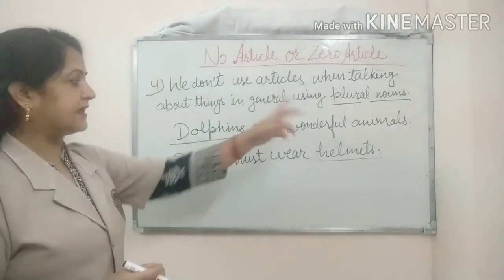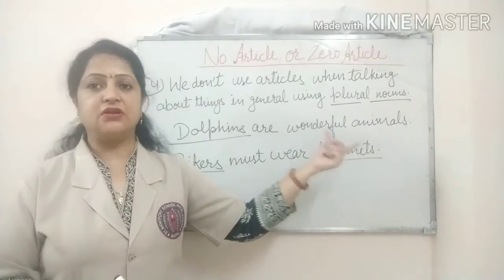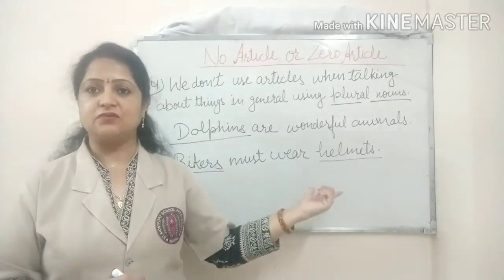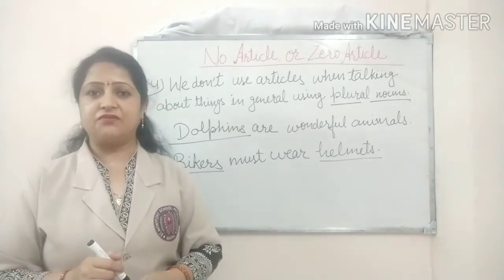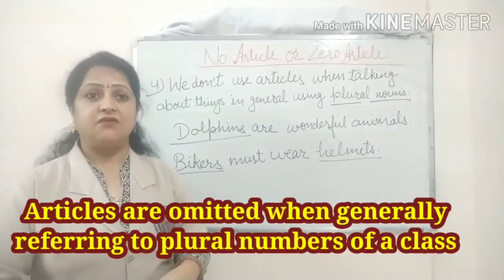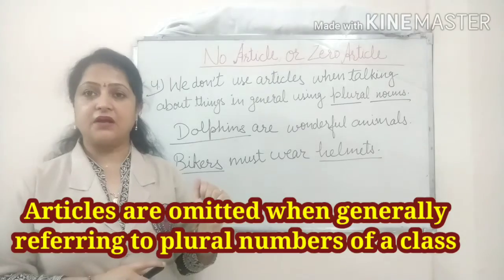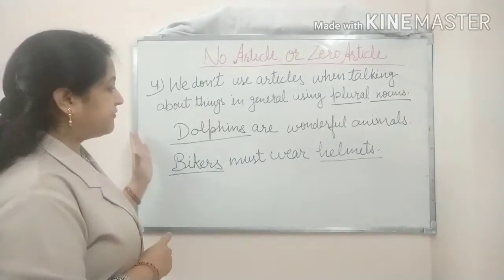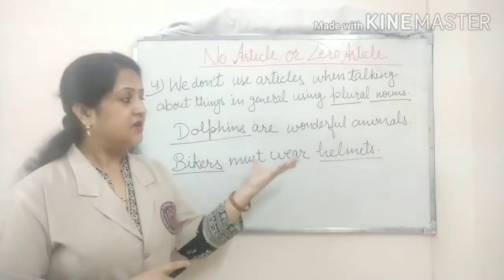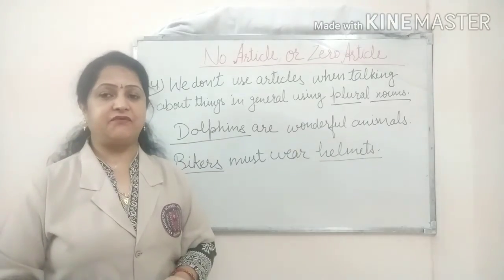So for the plurals like dolphins, bikers, helmets, we do not use articles before these nouns. So in short, we can say that articles are omitted when generally referring to plural numbers of a class. As we are referring to the plural number of a class here, that's why we omitted the articles here. I think this is enough for today.